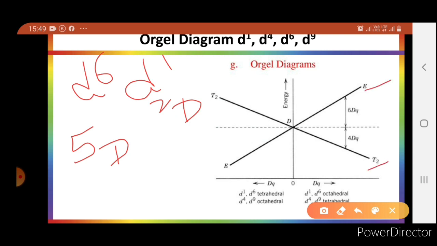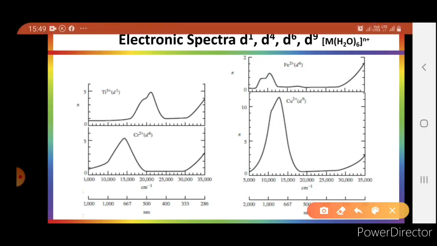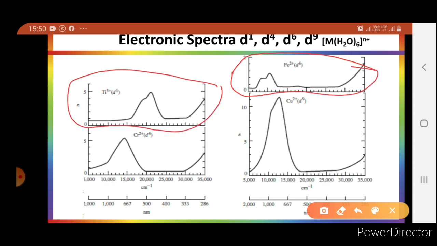The spectra of Fe2+ complexes will be similar to those of Ti3+ complexes of d1 configuration, like this. Here you can see the d6 configuration and this is the d1 configuration. Both have one transition, that is from T2g to Eg.